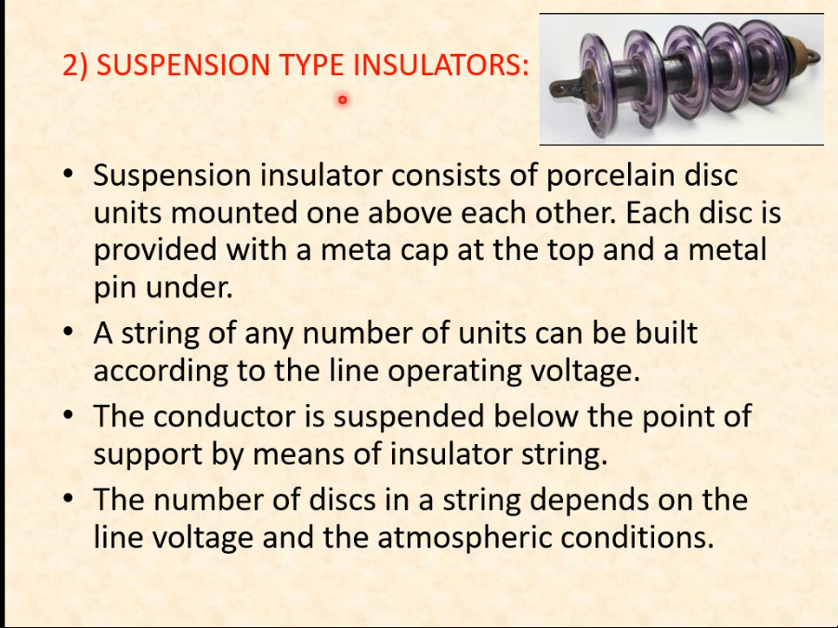Next is your suspension type insulator. This is a suspension type insulator. Okay. Now, each disc is rated at 11 kilovolt, or approximately 11 to 15 kilovolt. Therefore, if you are using 1, 2, 3, 4 and 5 discs, it is approximately equal to 66 kilovolt or 77 kilovolt. Okay.